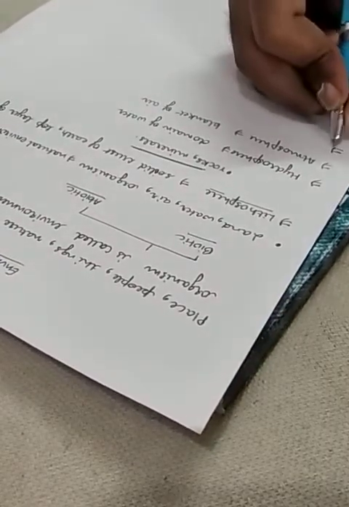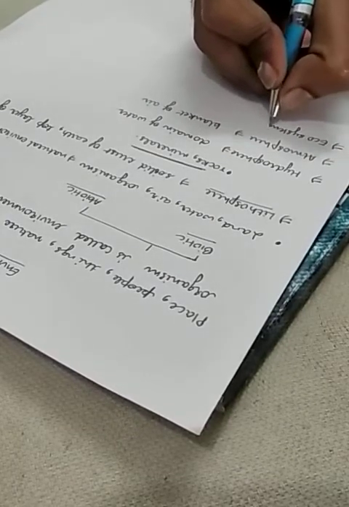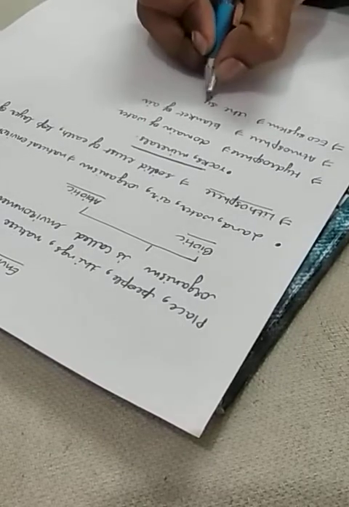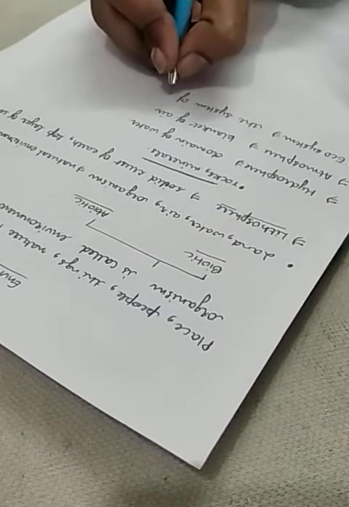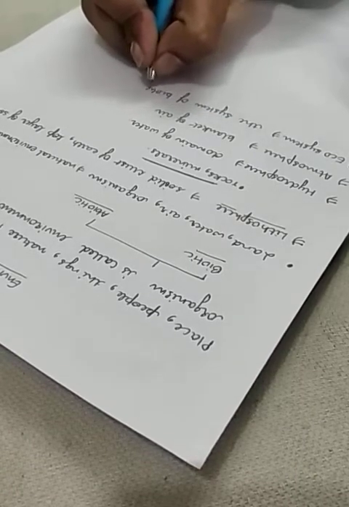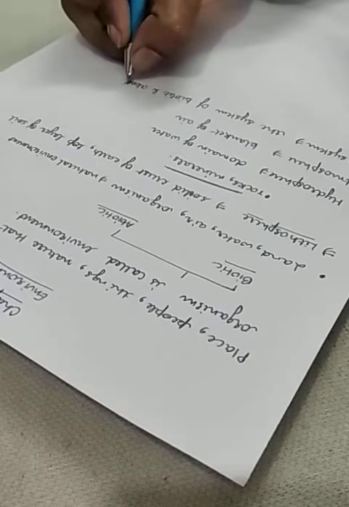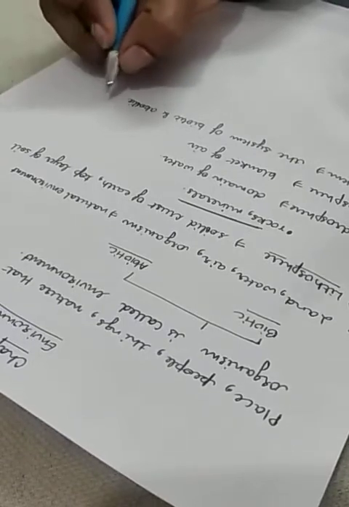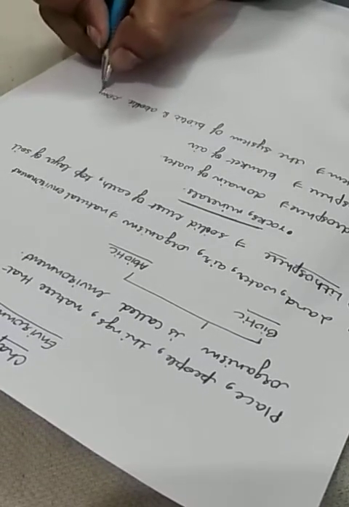Now the next topic is what is ecosystem. The system of biotic, meaning living organisms, and abiotic components and the interaction between them.